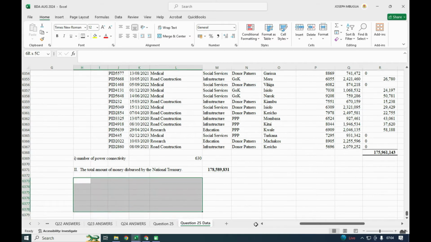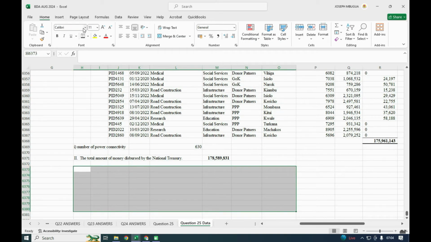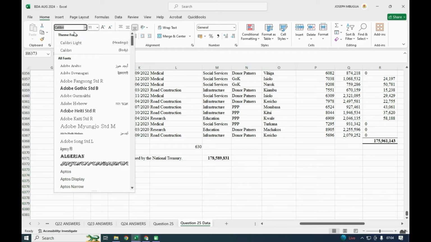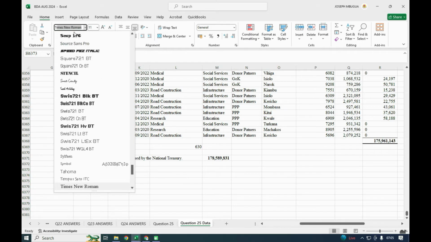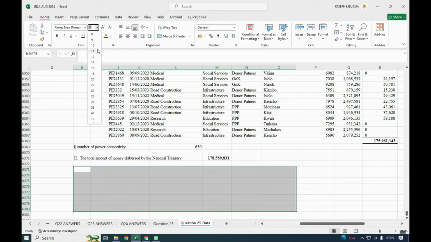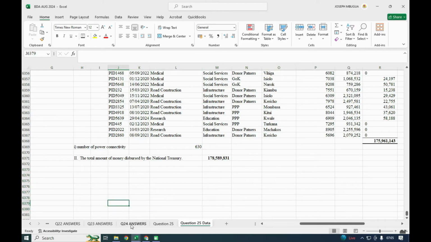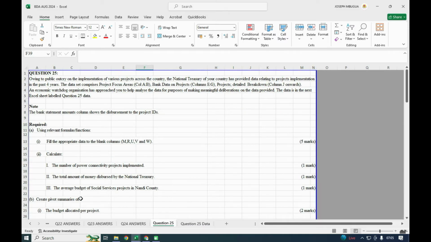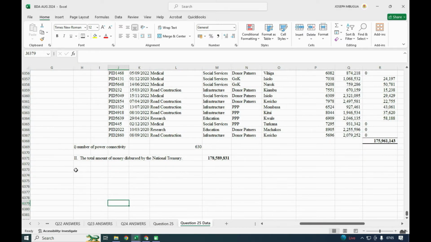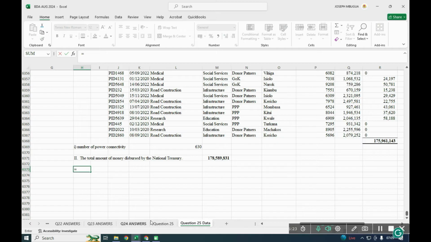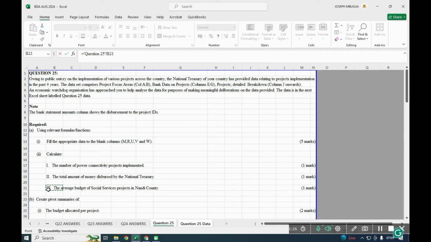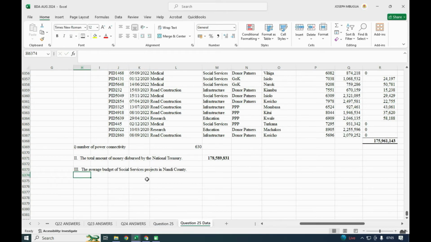Then the next one that we have, so here I need it to pick the times, font 12. And so the other question was, question number 3, the average budget of a social service project in Nandi.